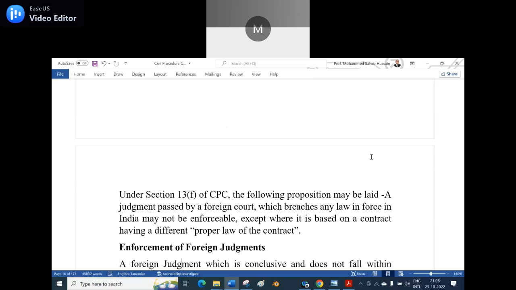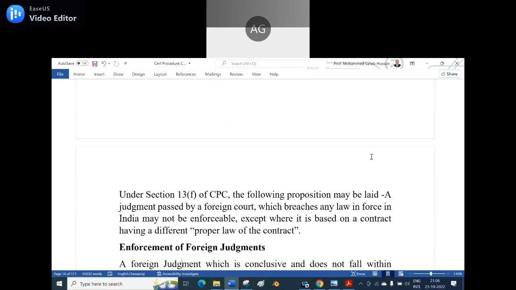I don't know how far you got this point. What does section 13, clause F of the CPC say? A judgment passed by a foreign court which breaches any law in force in India is a conclusive judgment? No, sir.